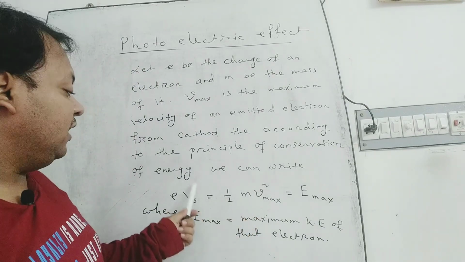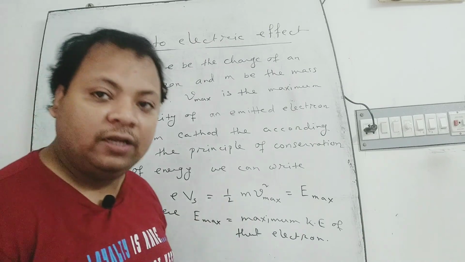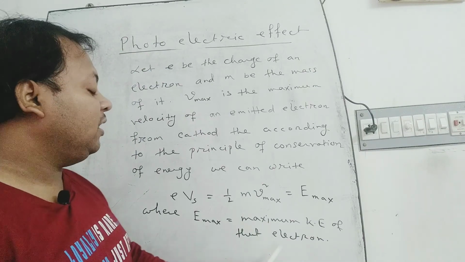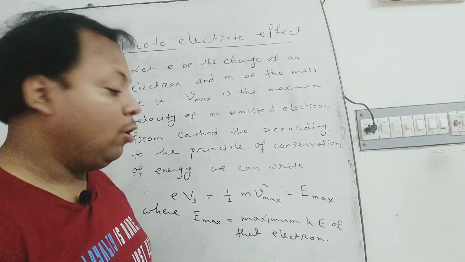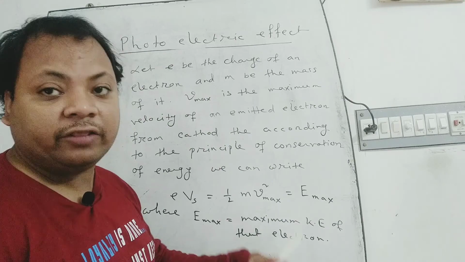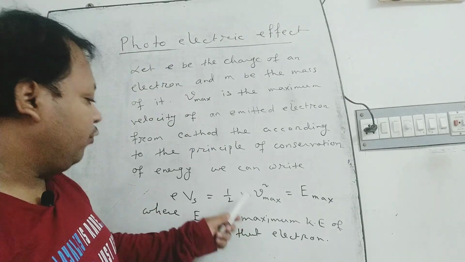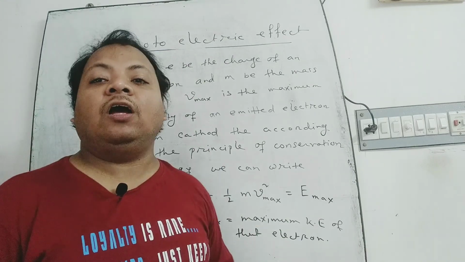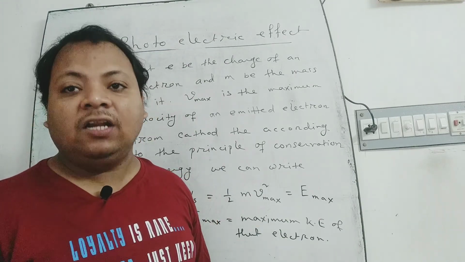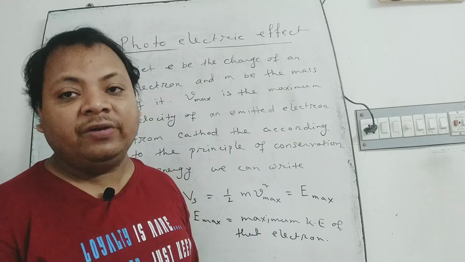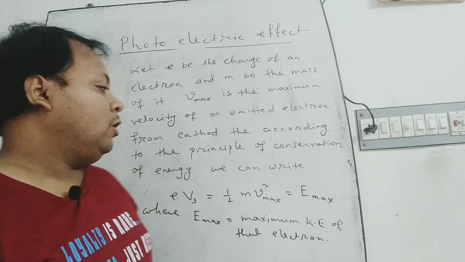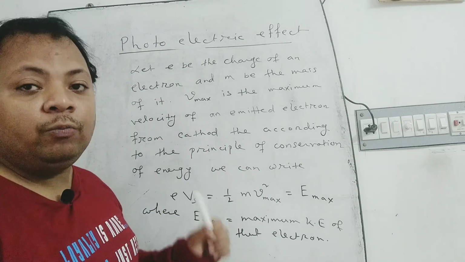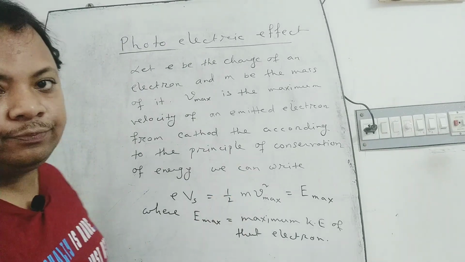Here Vs is the stopping potential of that electron. This is equal to E maximum, where E maximum is the maximum kinetic energy of the emitted electron from cathode to anode. From this relation, we can find out the maximum kinetic energy of that photoelectric electron emitted from cathode to anode, and we can easily measure the stopping potential in this experiment.